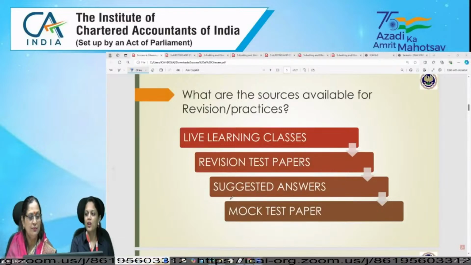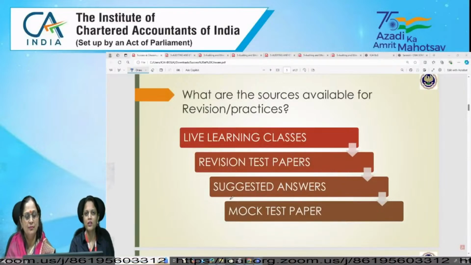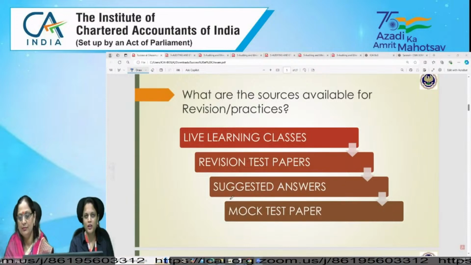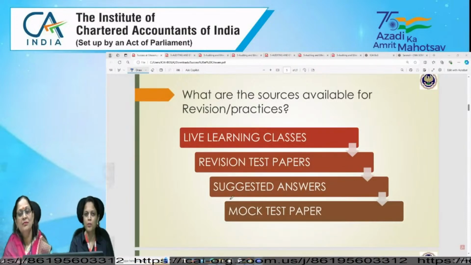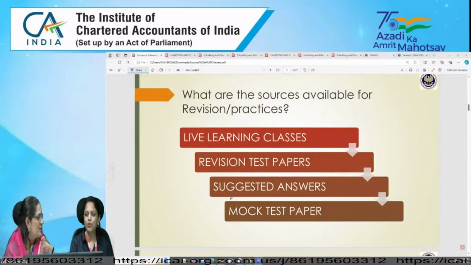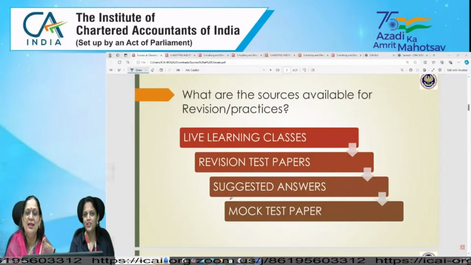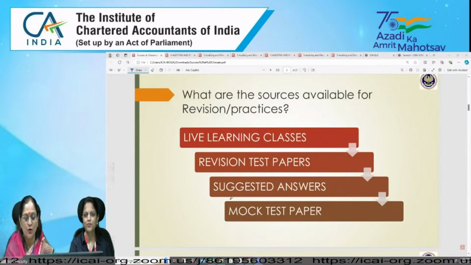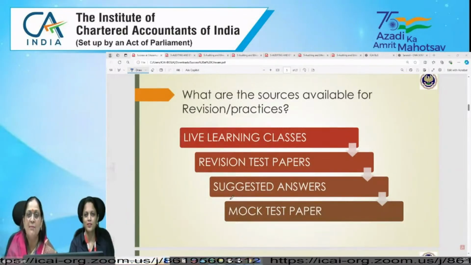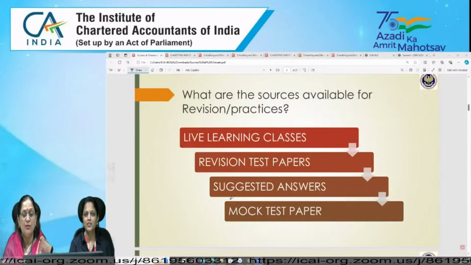Students can practice their questions from RTP, suggested answers, and mock test papers, as we already discussed. They have the paper pattern. Suggested answers are already web hosted for May 24 examination, wherein they can vouch for the paper pattern, that what kind of paper will be for September as well. In September 24 examination, how many questions will be there?